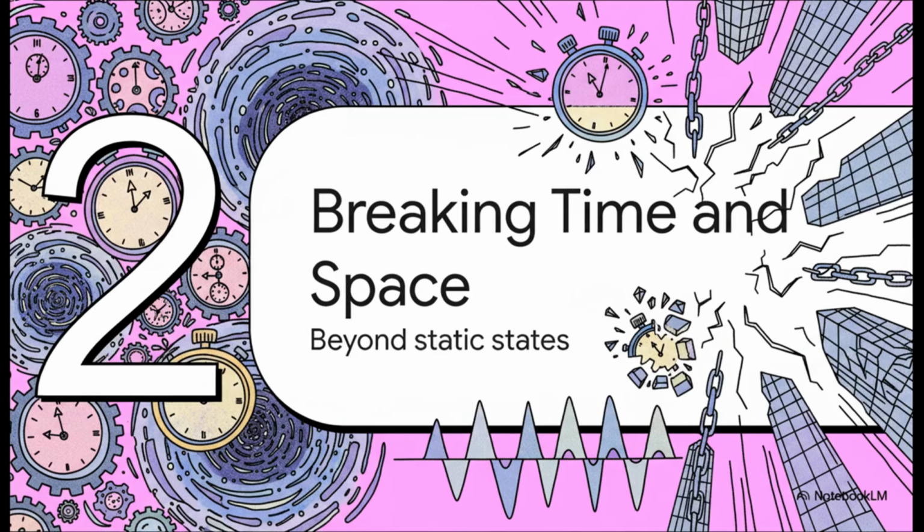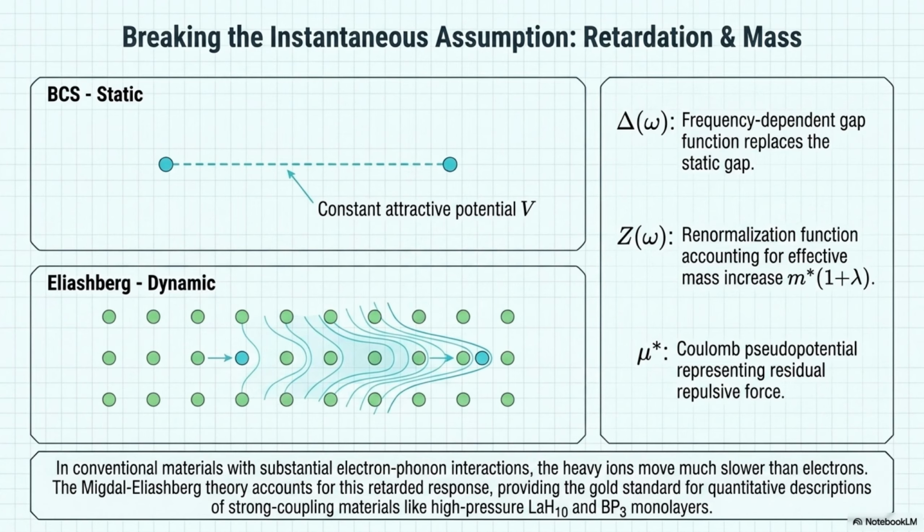Let's get right to our first targets and kick off this heist by breaking the instantaneous and homogeneous constraints. Now, there's a massive shift from static to dynamic going on here. The original BCS theory just assumed electrons interacted instantaneously, but in the real world, the heavy ions of a crystal lattice move way slower than those zip-fast electrons. The Migdal-Eliashberg theory updates this by actually accounting for the retarded dynamic response of those heavy ions. It effectively replaces that old static BCS gap with a highly dynamic, frequency-dependent one.